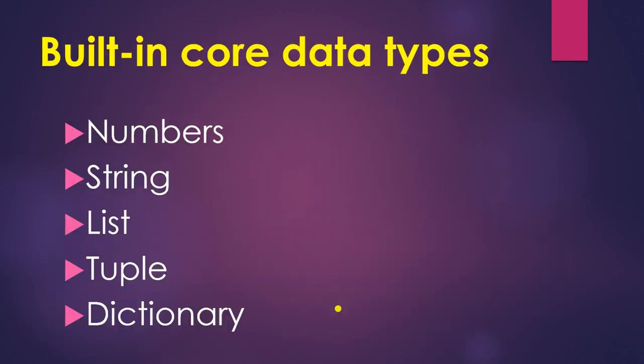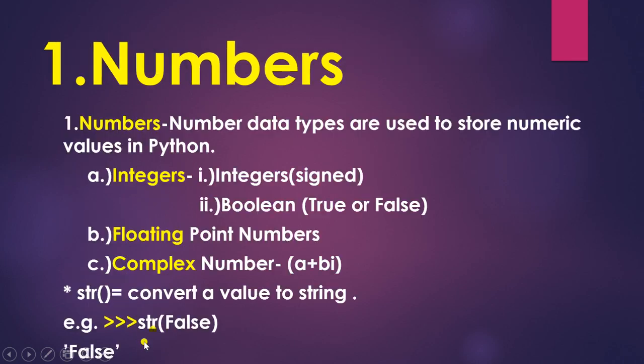First, there is the built-in core data type. In built-in core data types there are 5 types: numbers, string, list, tuple and dictionary. The first one is numbers. Number data types are used to store numeric values in Python, that is integer. An integer has a signed value, that is positive or negative value. Boolean has a true or false value.